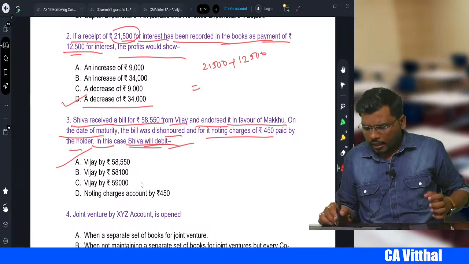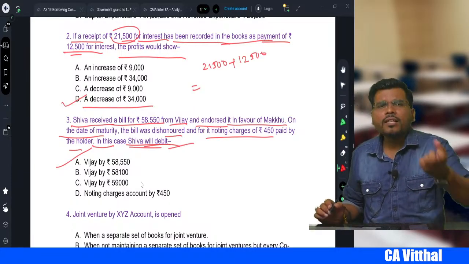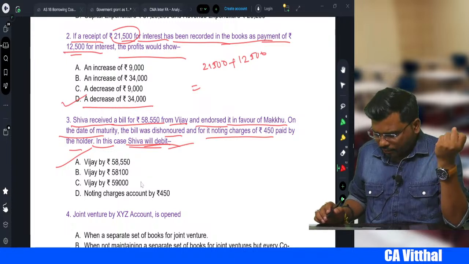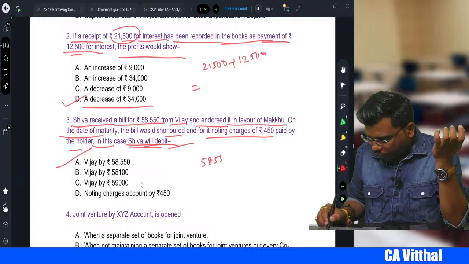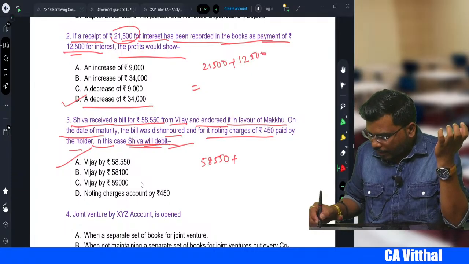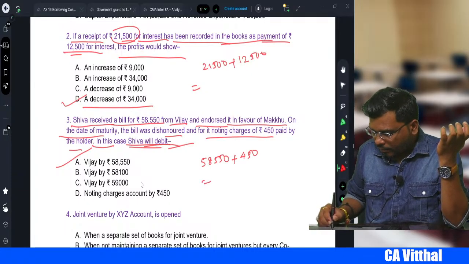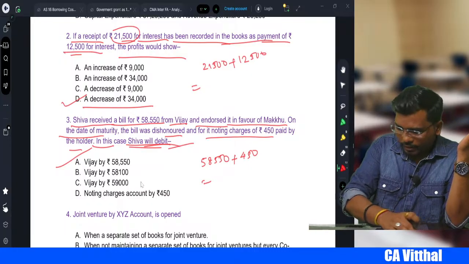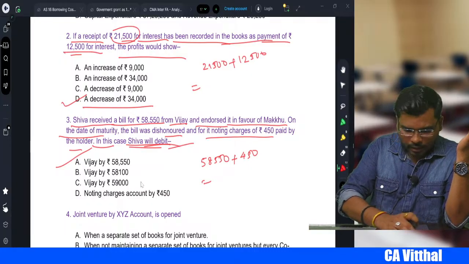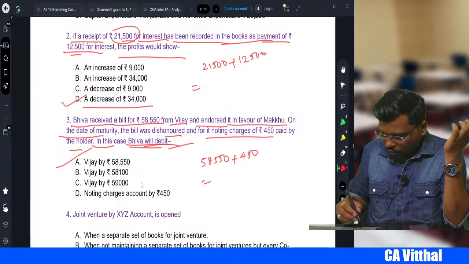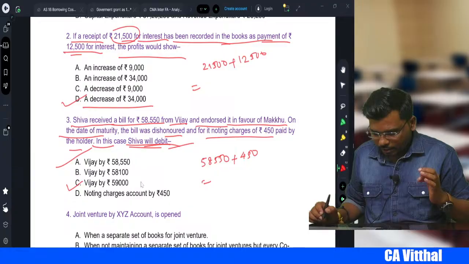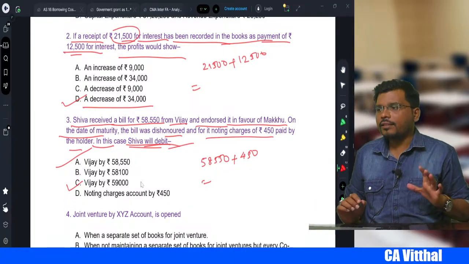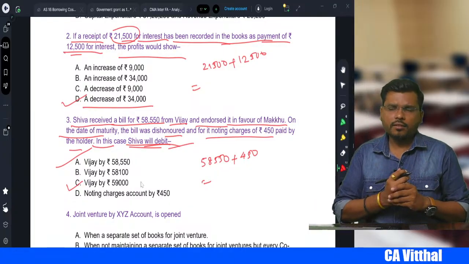Vijay only, right? Shiva will debit Vijay by how much? It is very simple. 58,550 is the bill amount plus noting charges 450, which comes to 59,000. So Shiva will debit Vijay by 59,000. This is the correct answer, right?